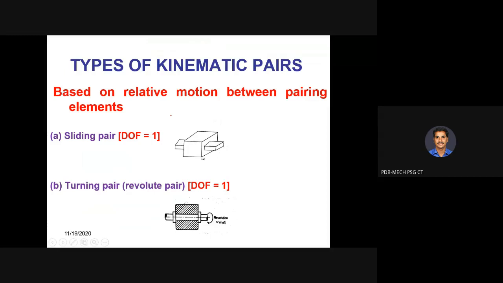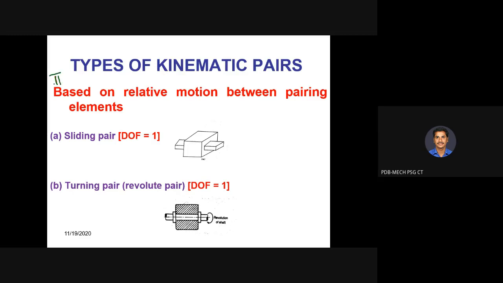What classification did we have in the previous session? Based on the nature of contact between elements. Yes, exactly, correct. Based on the nature of contact. We saw what kind of contact it is. Now we move on to the second classification, which is based on relative motion between pairing elements.